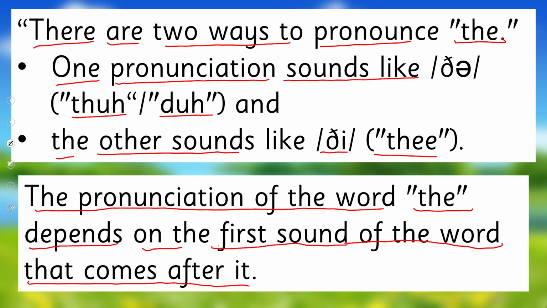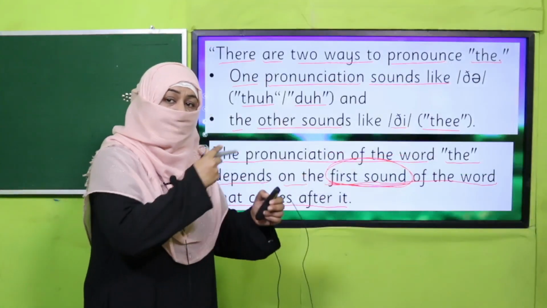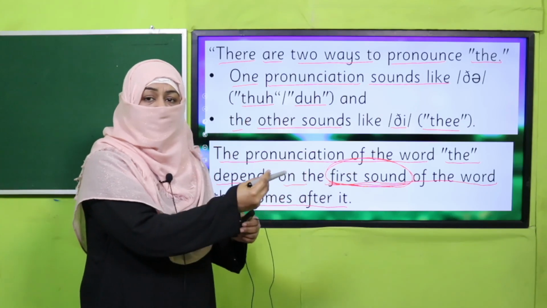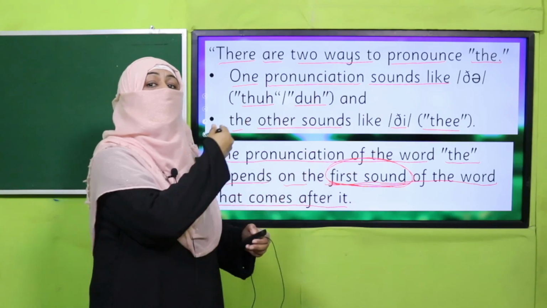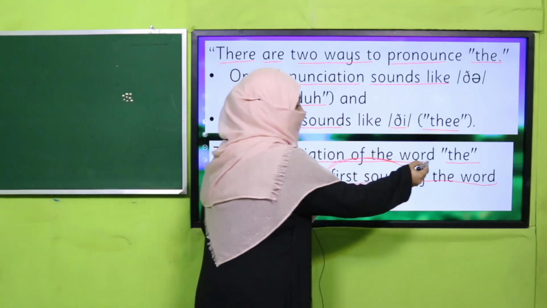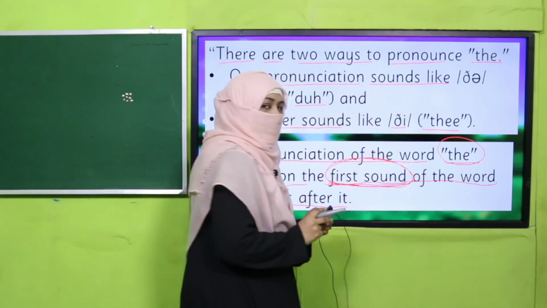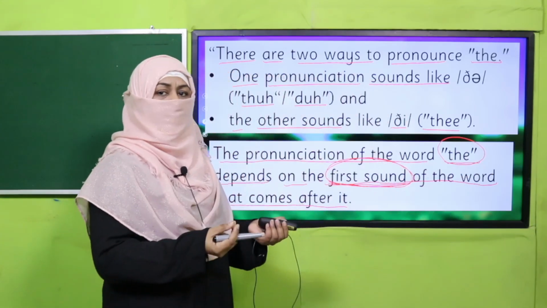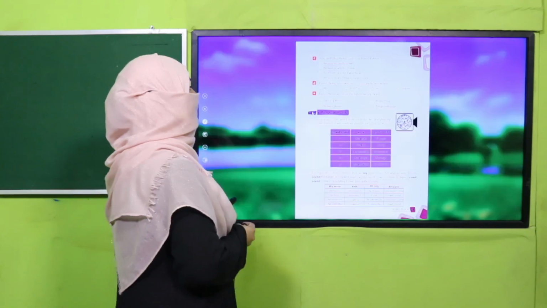It means whenever you use the, you will see what is the first sound of the next word, the initial sound of the word which is coming after the. So how will we differentiate? What is the difference?